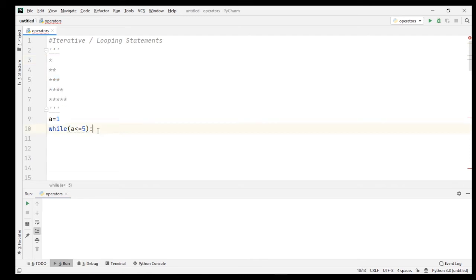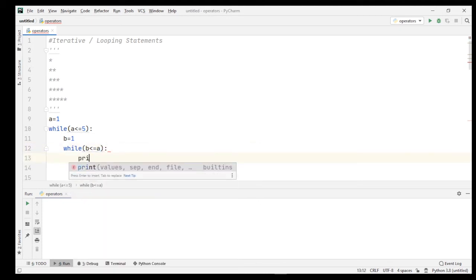As soon as I press the enter key, indentation starts automatically, and here I declare one more variable, b, and initialize the value of b equal to 1. And then after that I again start one more while loop. So as I told you, a loop within a loop is called a nested loop. So here we use a nested loop in our program, and the condition, or test expression, is b is less than or equal to a.